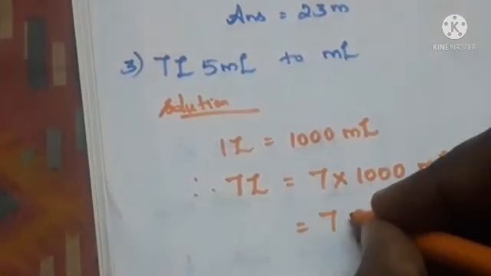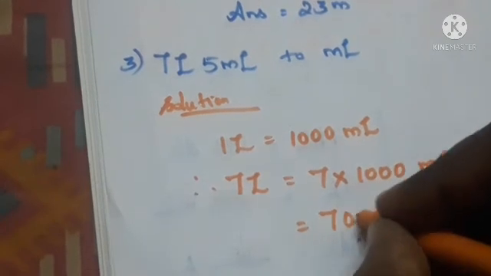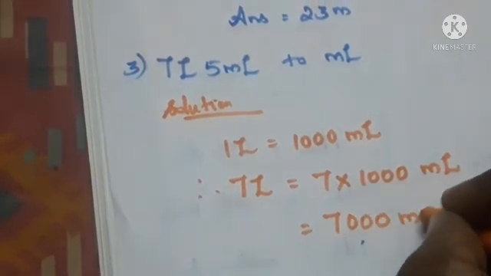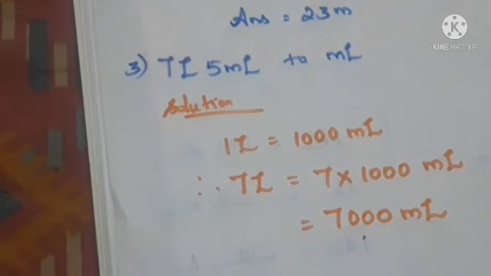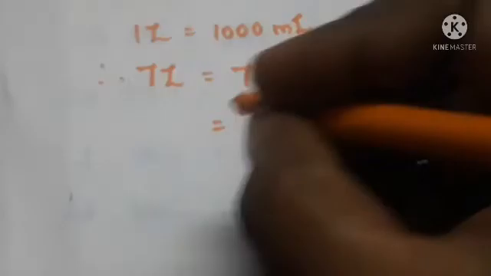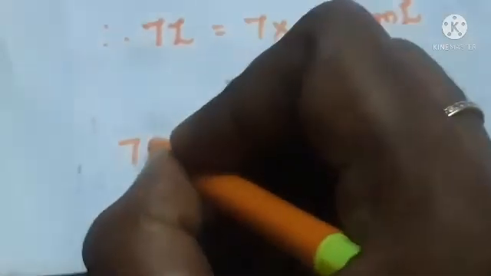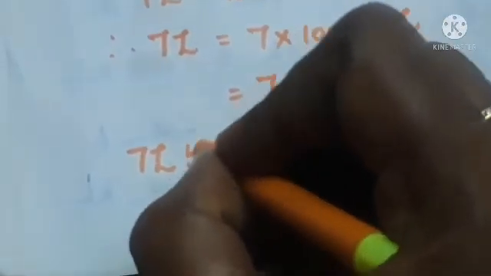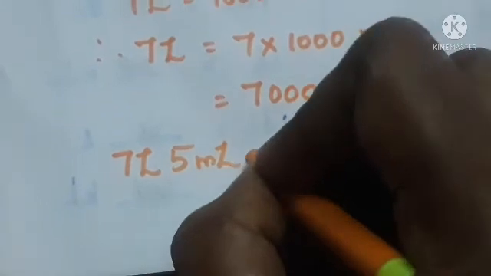So 1 into 7 is 7. Next, the 3 zeros in the 1000 we can place at the back of the 7. So we have 7000 milliliter. So now we have converted the liter to milliliter. So our question is 7 liter 5 milliliter is equal to.